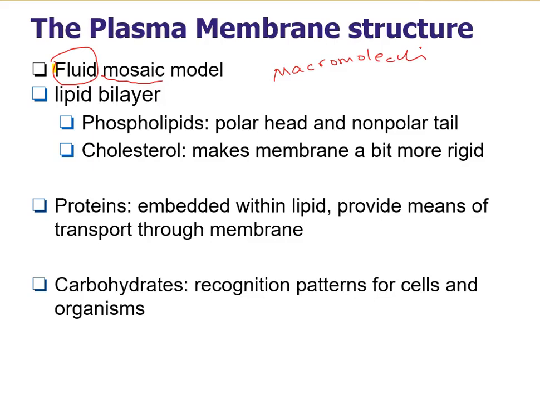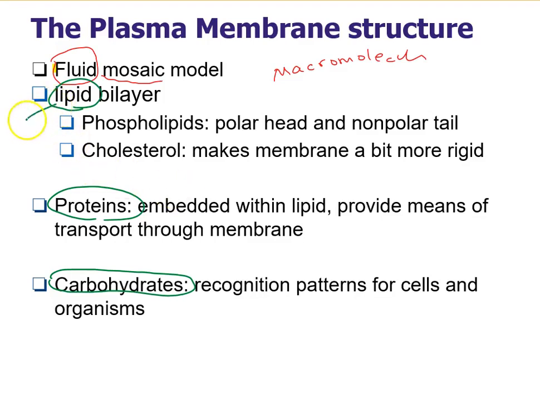Examples of macromolecules are proteins, carbohydrates, lipids, and nucleic acids. Among these macromolecules, we can find lipid, protein, and carbohydrate in the structure of the plasma membrane. Lipid makes the basic structure and background of the plasma membrane.